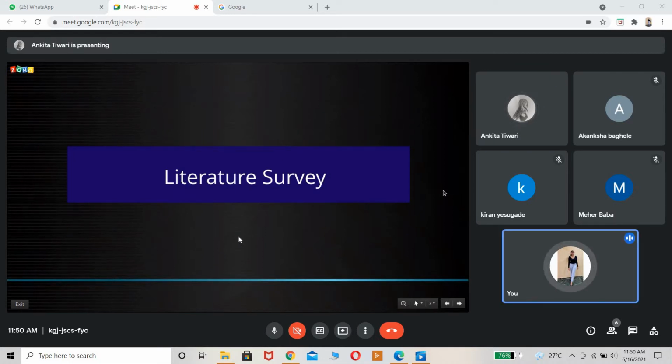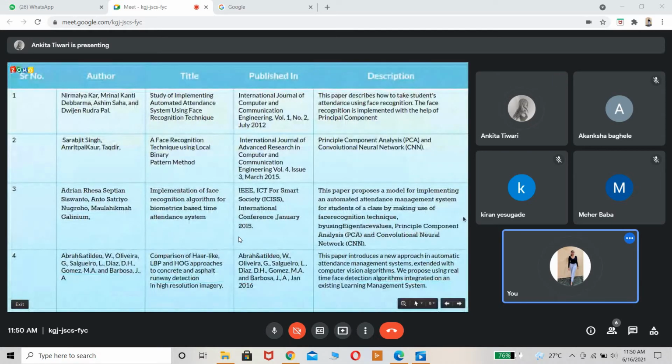So the literature survey. The papers that we went through. So this was the first paper. It was a study of implementing an automated attendance system using face recognition techniques. In this paper, it describes how to take students' attendance through facial recognition, the face recognition with the help of principal components.